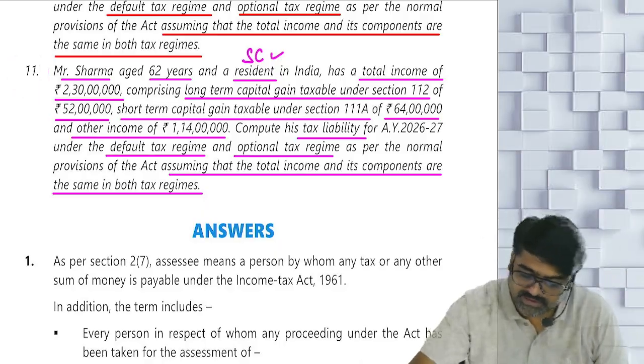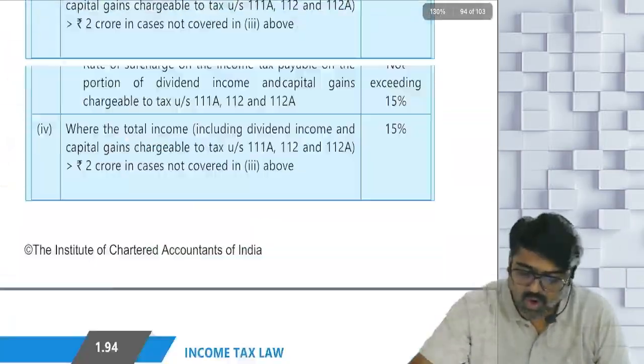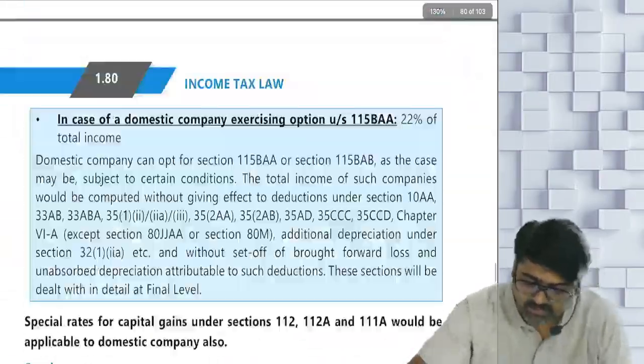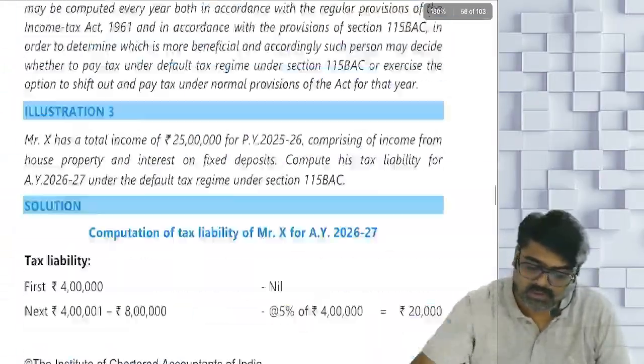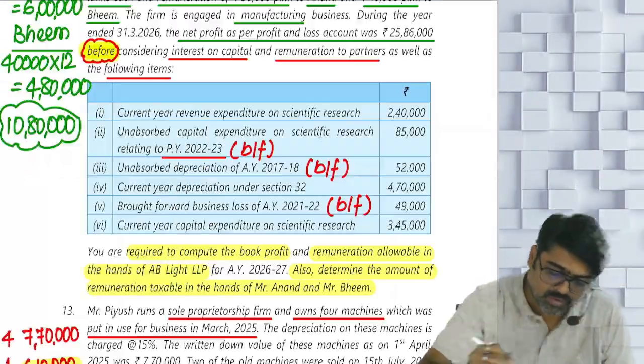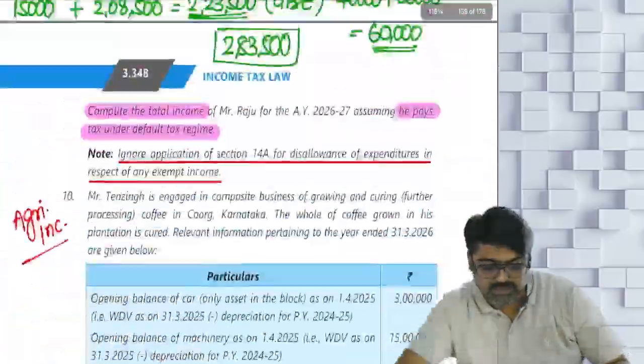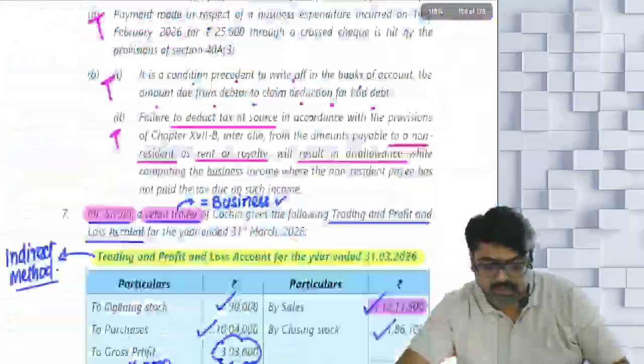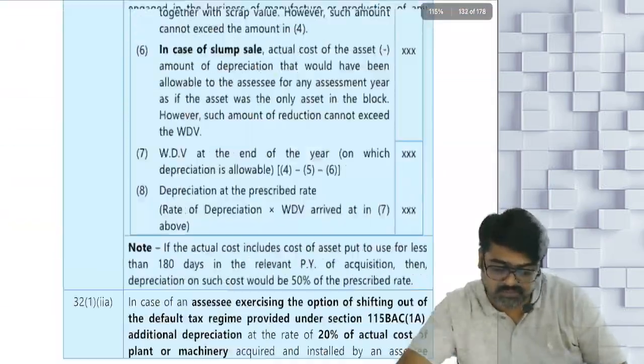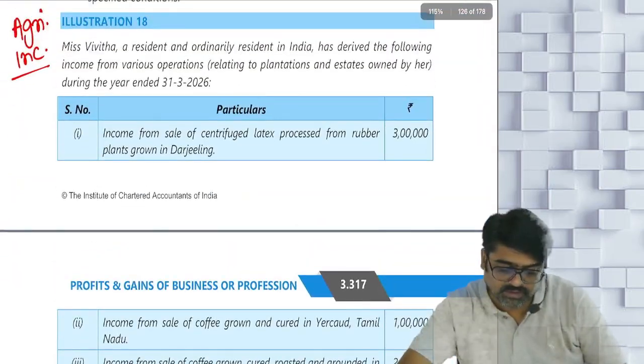Okay. So with this we have completed all the questions and the agriculture income topic also. Yes or no? Chapter 1 questions also done. Now come to your chapter PGBP. One last illustration we left. Do you remember? Come to this illustration.